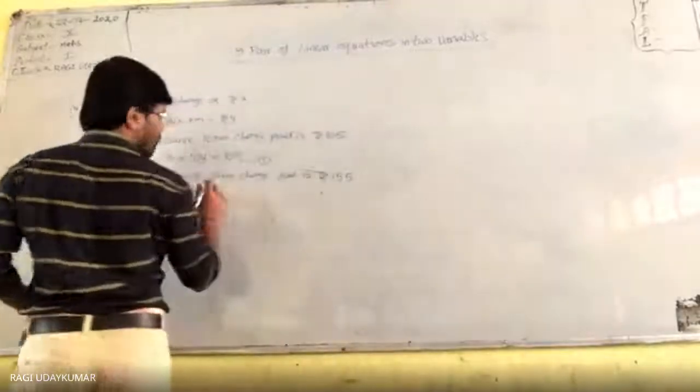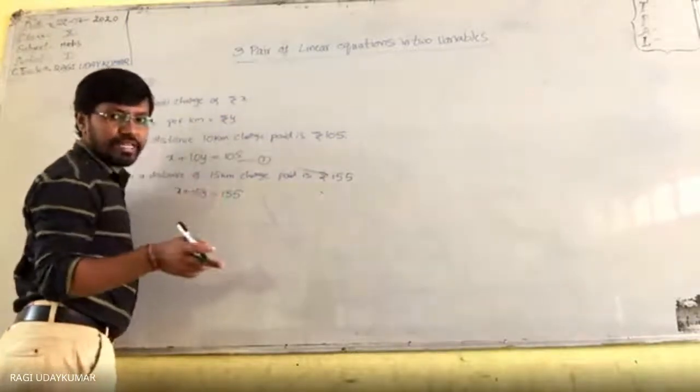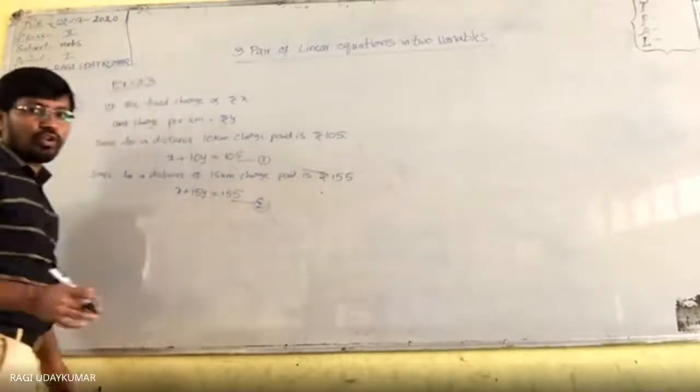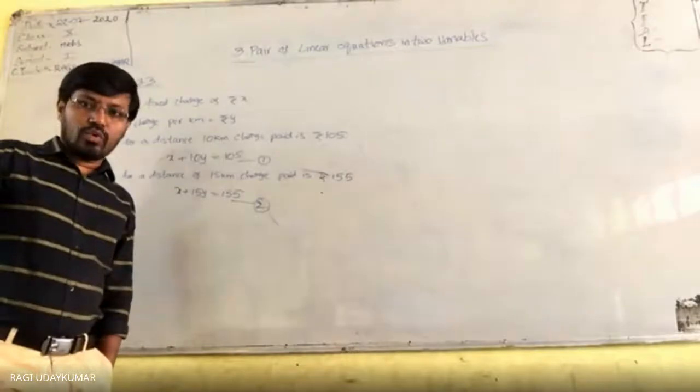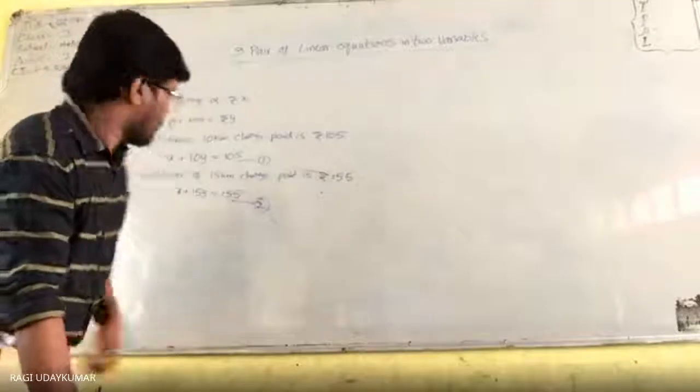Can I tell? Sir, I want to tell. x plus 15y equals 155. Because x is fixed, and for 1 kilometer the charge is y rupees, so for 15 kilometers it will be 15y, and it is equal to 155. The second equation has come and we have to solve both. Solving, I think you can do it, but okay, one problem, let us solve it completely. We do not have more time. Can you do it?